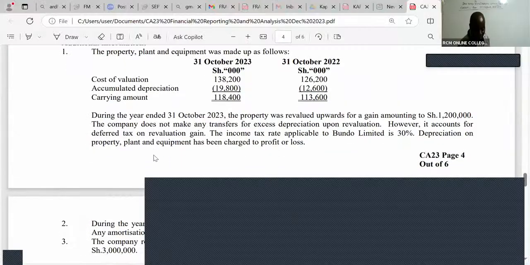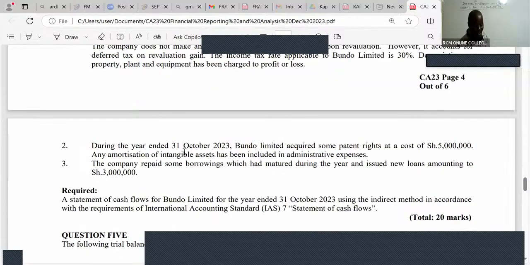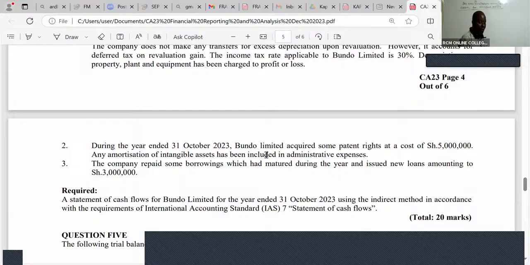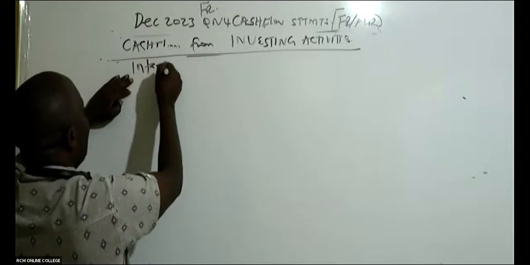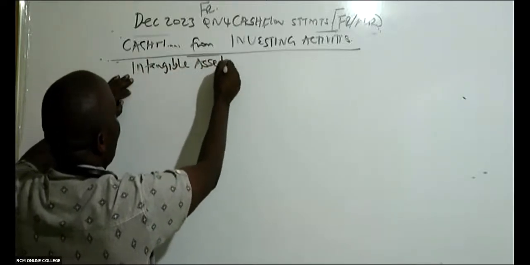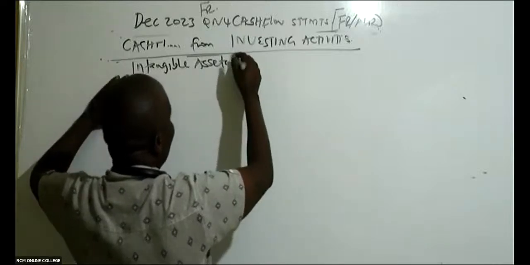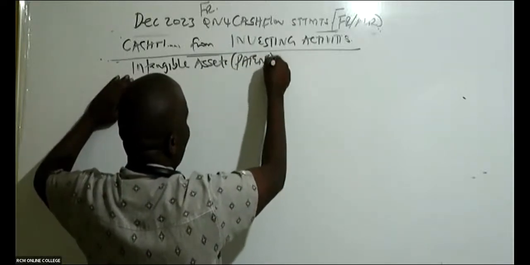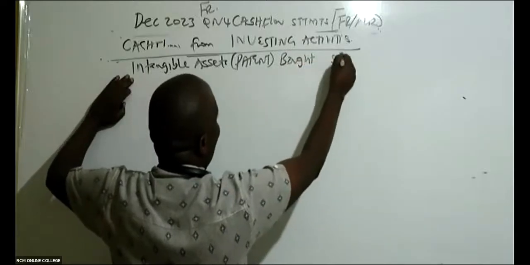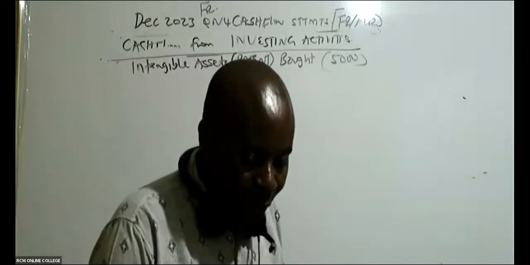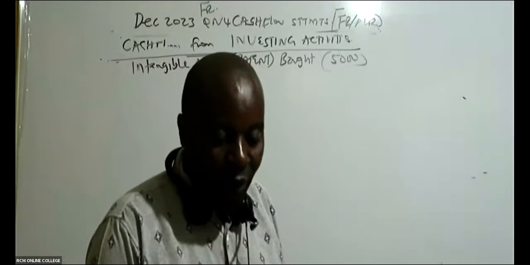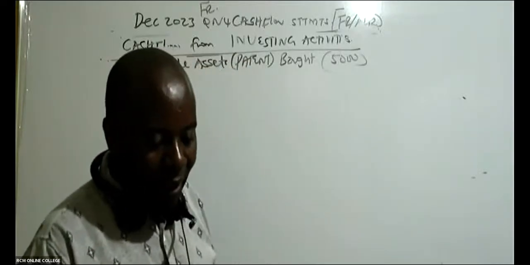You can see, ladies and gentlemen, here, we are told during the year 31st October 2023, Bundo Limited acquired some patents. So in this case here, we bought some patents, intangible assets bought. That's an investment, intangible asset, which is a patent bought. And if you remember very well, it was 5,000. It's a cash outflow. The format has a mark.